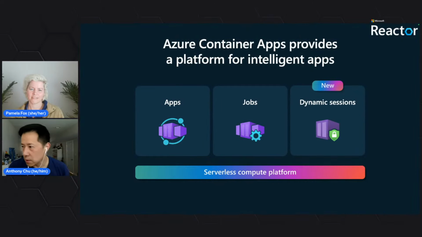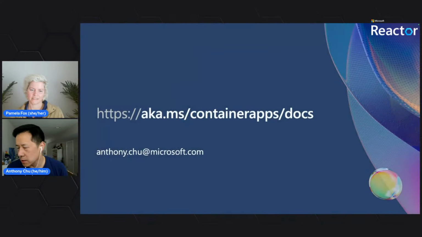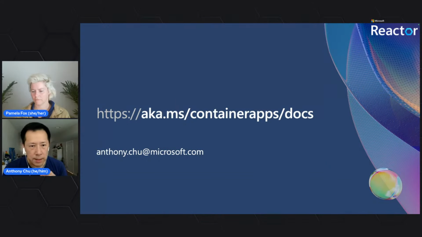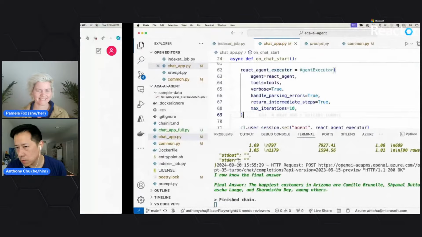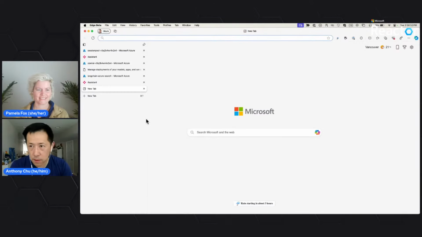So as I was saying before, those are the types of things you can run in Container Apps. This is the main link you can go to read more about Container Apps. Then somewhere within the site, you should be able to find dynamic sessions to learn about the code interpreter. This code is available somewhere. Actually, before I forget, I'll probably just browse there to find it.